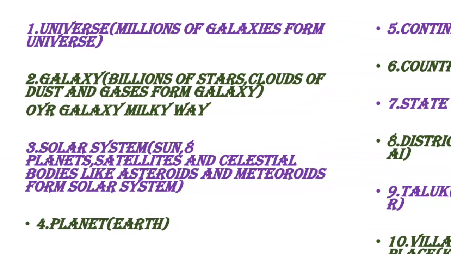Billions of stars, more than billions of stars, and clouds of dust and many gases will be there in space, and all these 3 form a galaxy. Billions of stars, clouds of dust and gases form a galaxy. Which galaxy are we living in? We are living in Milky Way.